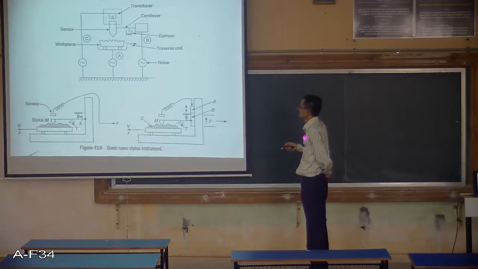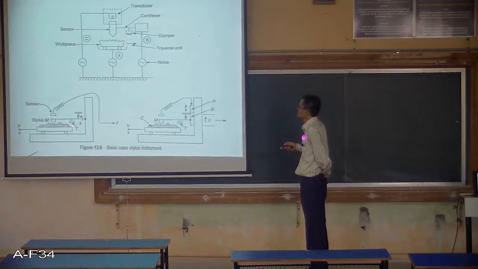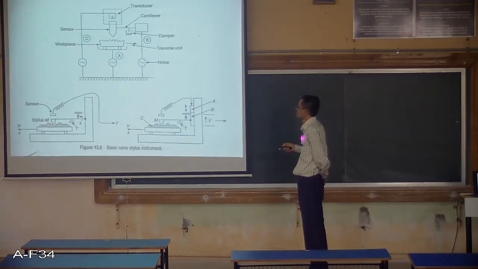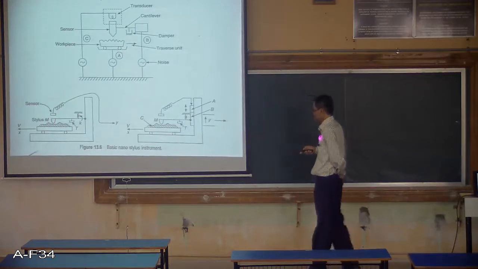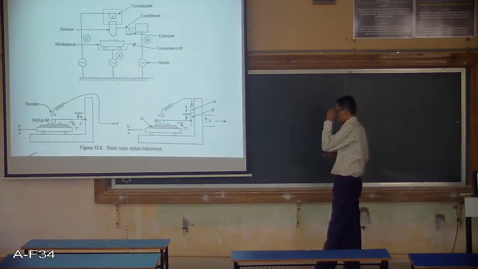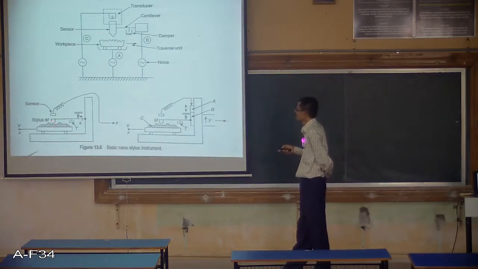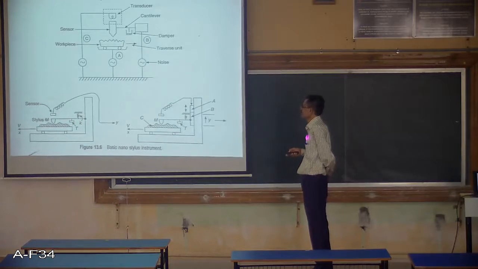This traverse unit is nothing but a small trolley on which the nanomaterial is kept, and when it moves in the forward direction, this particular stylus will go up and down on the surface, forming an up and down movement of the stylus. This will be controlled by the control spring here, and damping action will be taken by the air damping system.